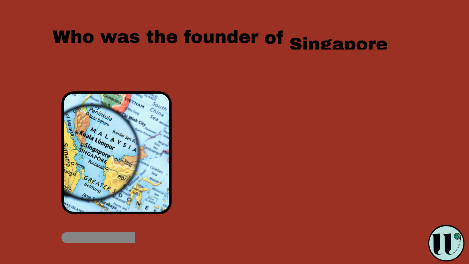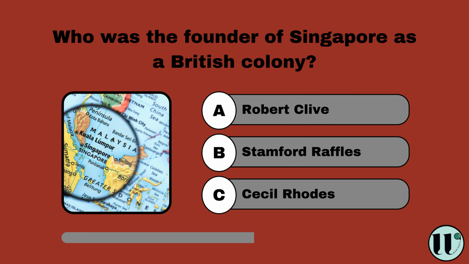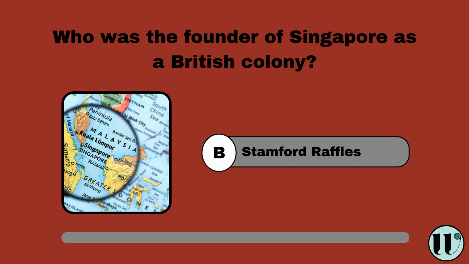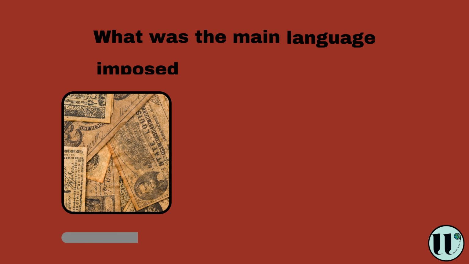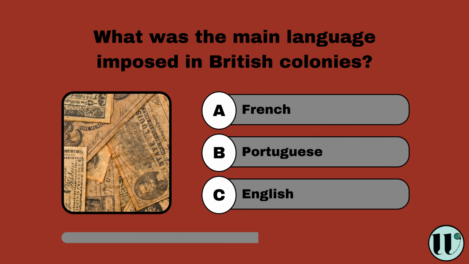Who was the founder of Singapore as a British colony? Robert Clive, Stamford Raffles, Cecil Rhodes. Stamford Raffles. What was the main language imposed in British colonies? French, Portuguese, English. English.